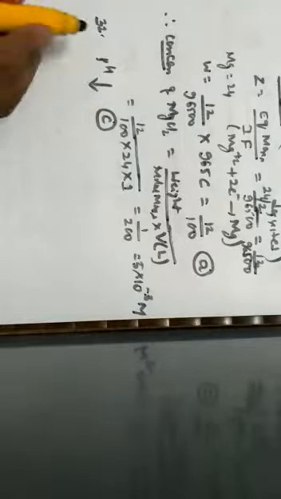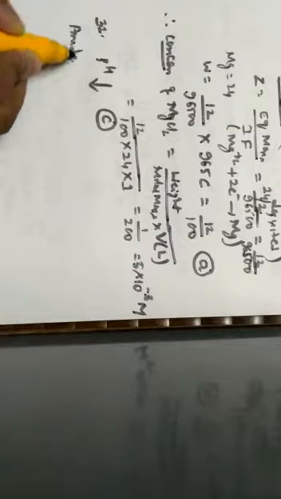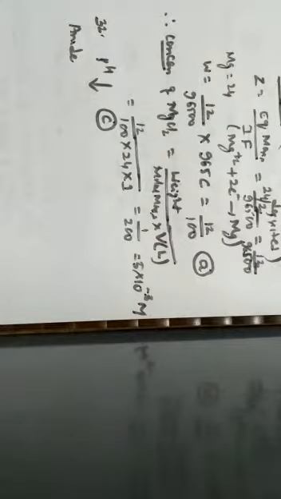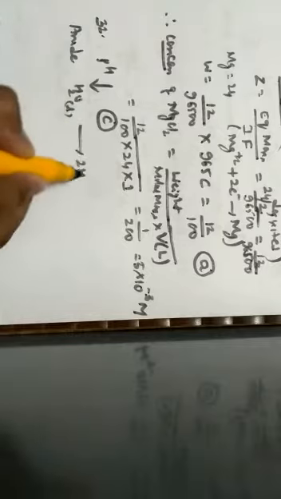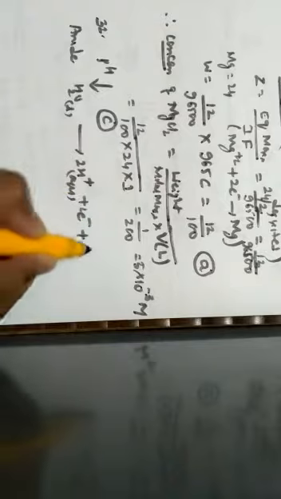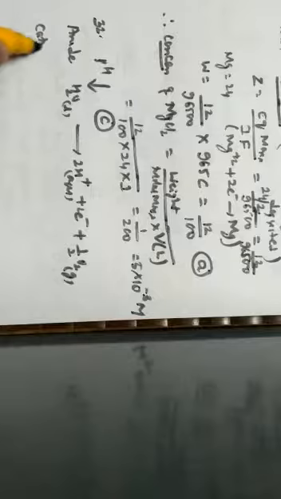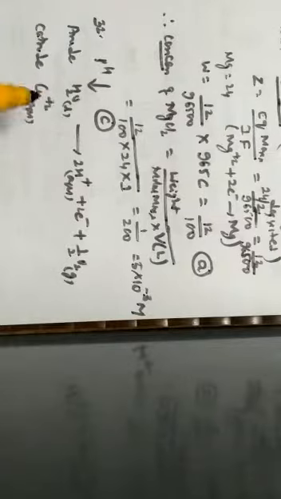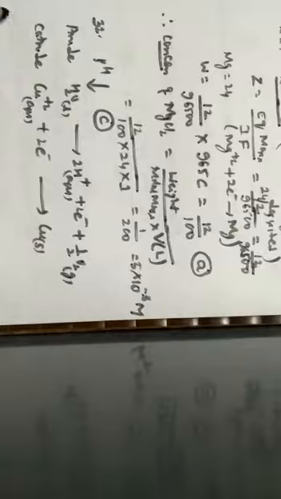This can be analyzed by the equations. When we write the chemical equations at the anode and cathode terminals, at the anode, water in its liquid phase gives rise to H plus ions along with 2 electrons and half O2 in its gaseous phase. And for the electrode reaction at the cathode, copper in its aqueous phase gains electrons to form copper in its solid phase.